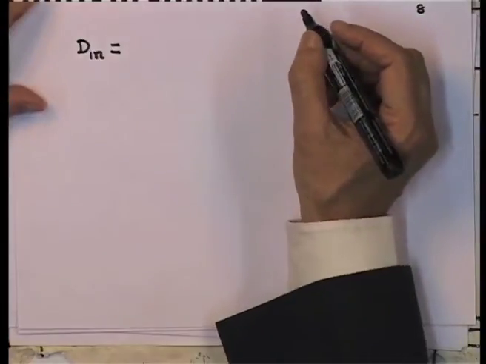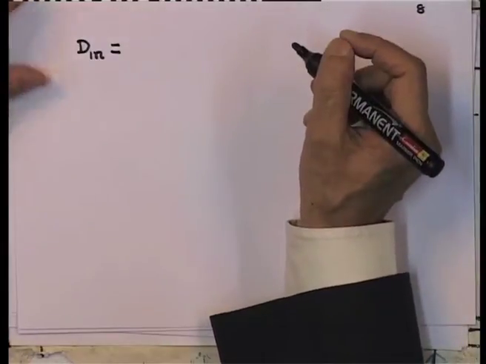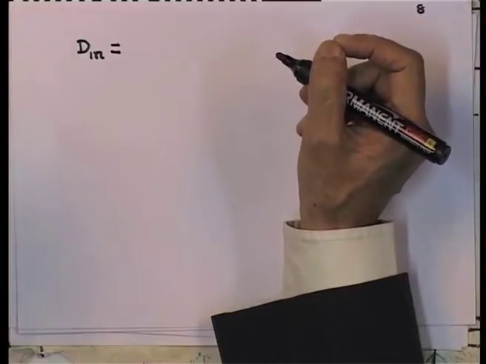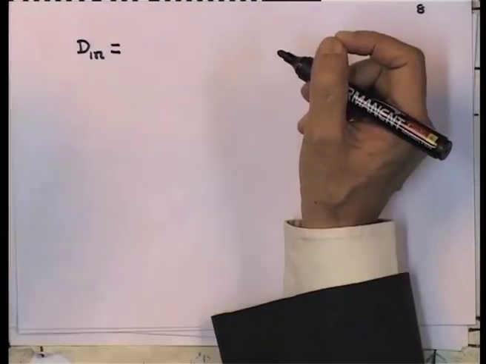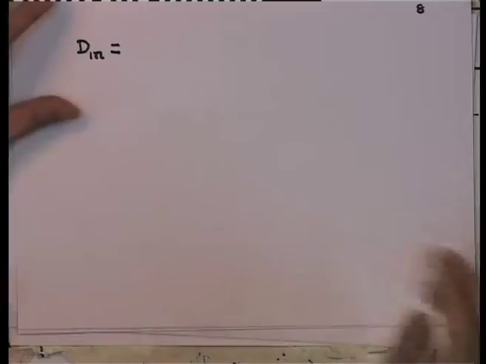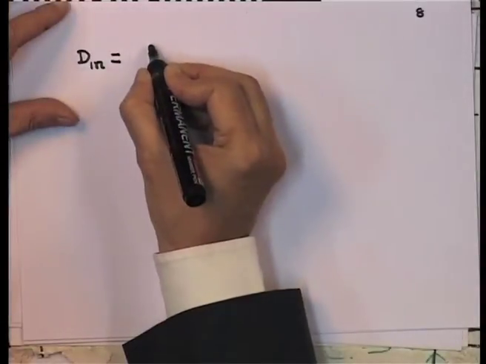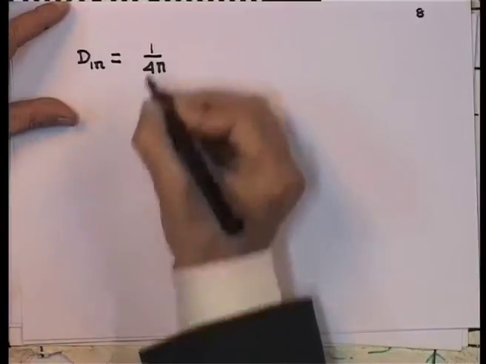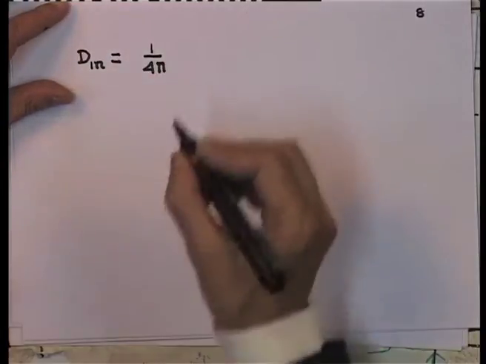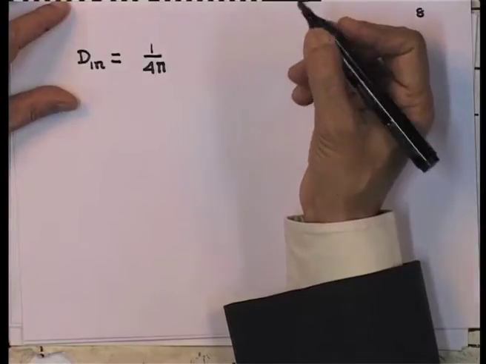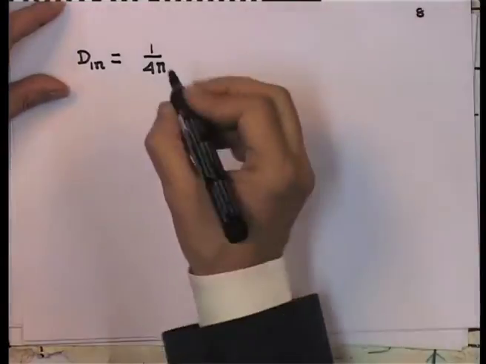I know that D 1 n, remember that it is a linear dielectric. So, all that I need is epsilon 1 times E 1 n. That will cancel out this epsilon 1 that is here, and I will be left with 1 over 4 pi. I know that the negative gradient of the potential is what I need to calculate.